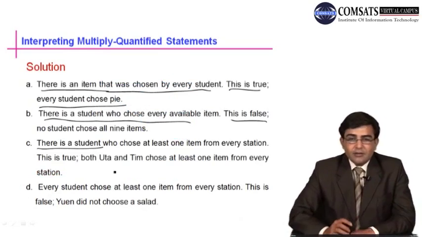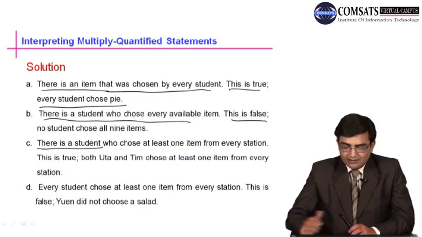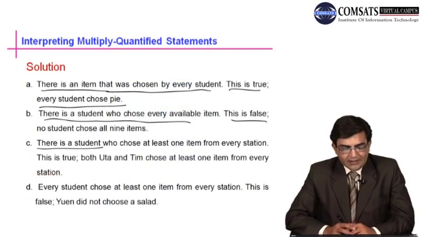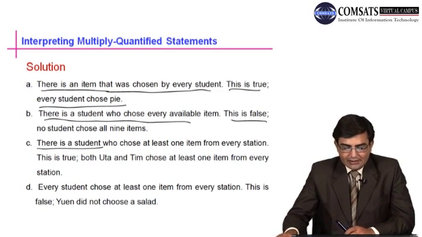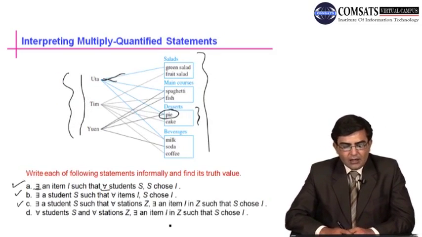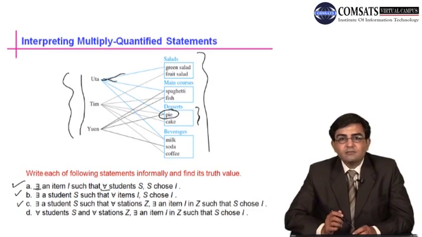In informal language, the C statement can be written as: there is a student who chooses at least one item from every station. That is what I explained earlier. So this is a true statement because all these three students have chosen at least one item from every station.